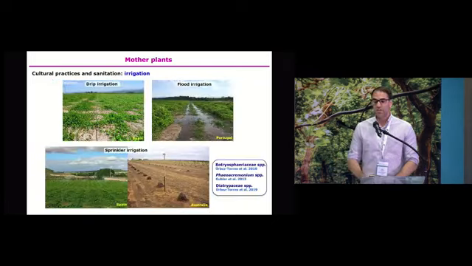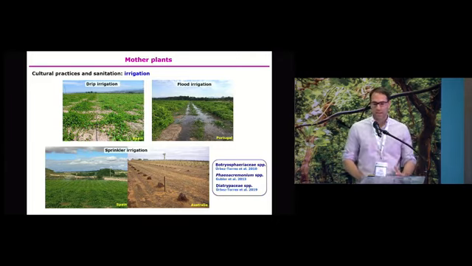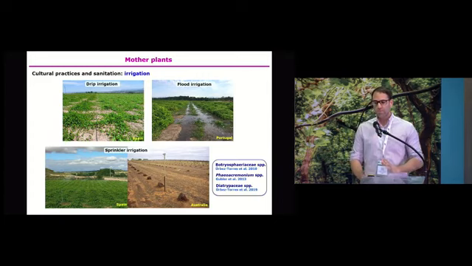Irrigation can also have an effect on grapevine trunk disease infection. For example, I strongly recommend drip irrigation. Here I show you, at the bottom right of this slide, flood irrigation. This is quite detrimental. Overwatering favors most soil-borne pathogen infections, so this should be avoided. Another type of irrigation is sprinkler irrigation, but this system can trigger spore release of several GTD fungi, for example, Botryosphaeria, Phaeomoniella, and Eutypa species. So this method, in terms of phytopathology, should be strongly avoided.